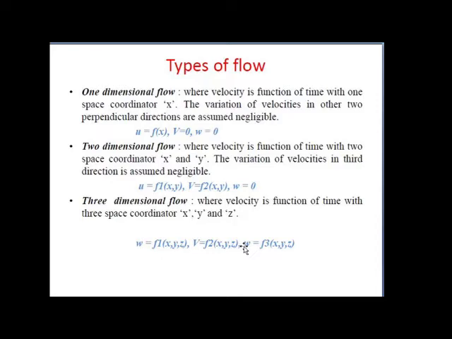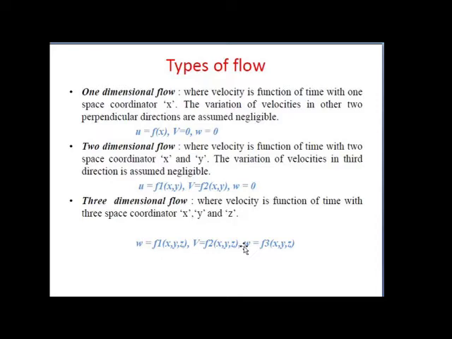So u indicates the velocity in the x direction, v indicates the velocity in the y direction, and w indicates the velocity in the z direction. So in the one dimensional flow, velocity is a function of time with only one space coordinate x. Okay, so only in the x direction the velocity is considered.